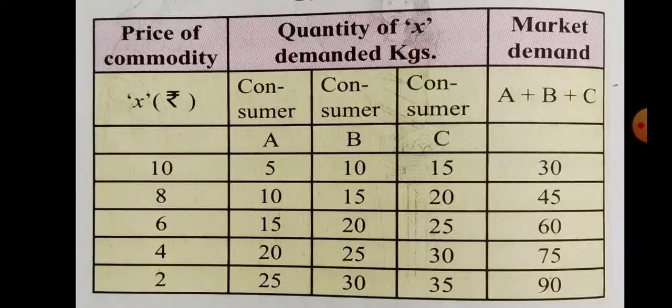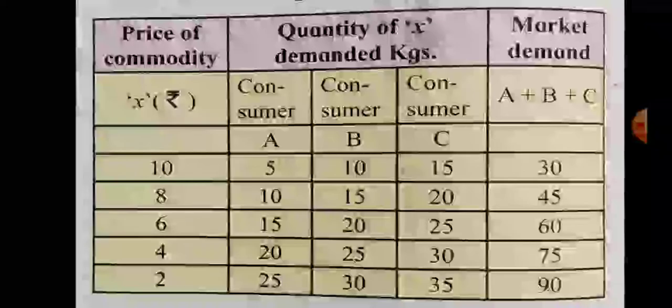Let us see market demand schedule. Let us see this table. This schedule indicates market demand schedule. In the first column, price of commodity X in rupees is given: 10, 8, 6, 4, 2. And here we assume three consumers: consumer A, consumer B, and consumer C. The last column indicates total market demand, the horizontal summation of demand of all three consumers in the market. We get the market demand here.